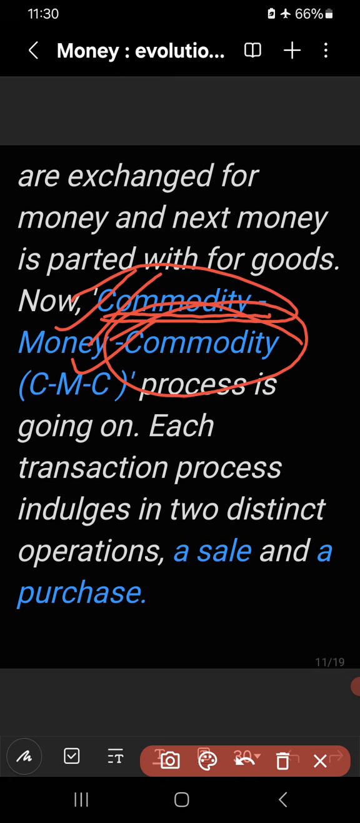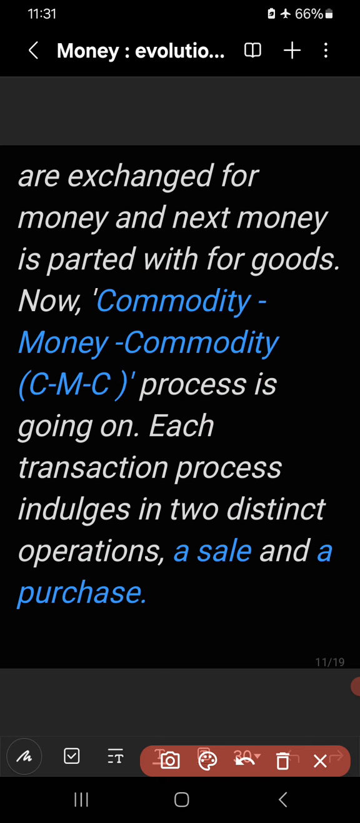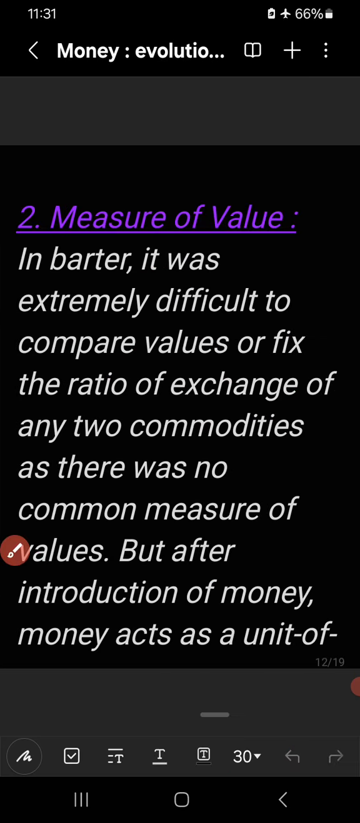Now, the transaction process involves two distinct operations. Number one is a sale, number two is a purchase. First we sell the goods we have, get money, and with that money we go for purchasing other goods. Then we will discuss the next function, that is, measure of value.